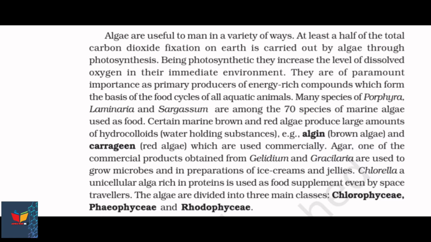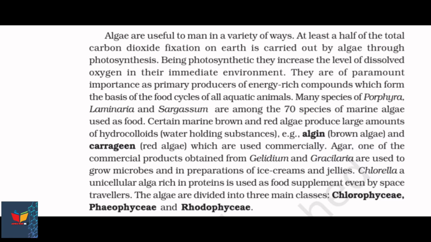They are of paramount importance as primary producers of energy-rich compounds, which form the basis of the food cycles of all aquatic animals.